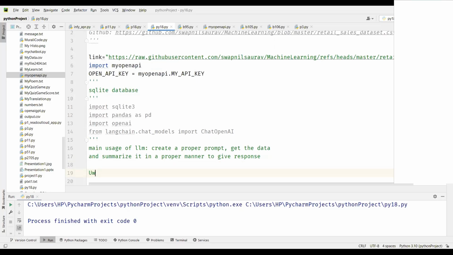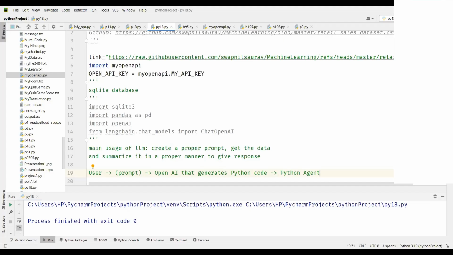That's all. So let's say you have a user. What the user gives is a prompt. I'll say, okay ChatGPT, tell me which category has the highest sales. So you need to have this LLM model understand the prompt. Based on the prompt you give, OpenAI generates, let's say, Python code to get the result. But again, the Python code will be handled by what we call a Python agent.